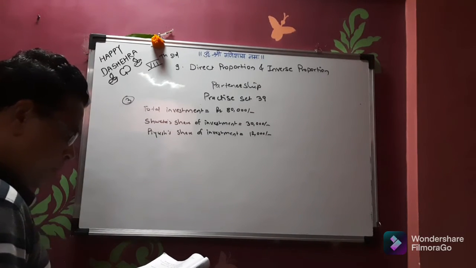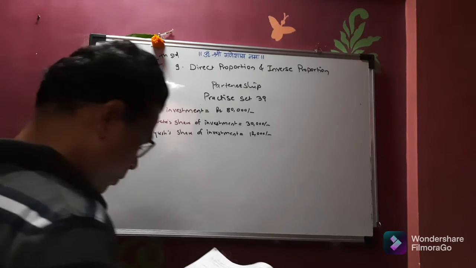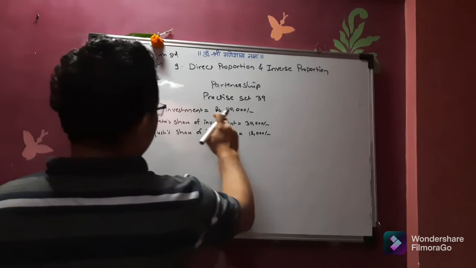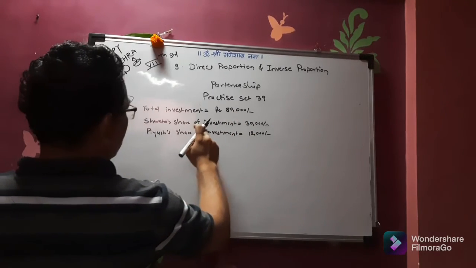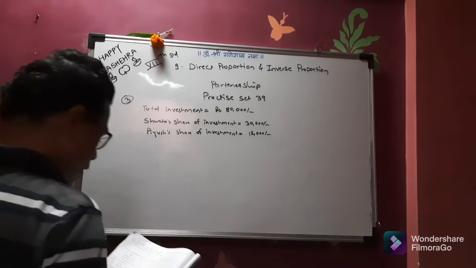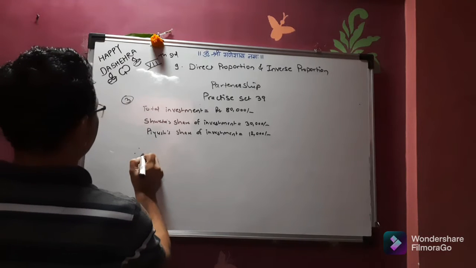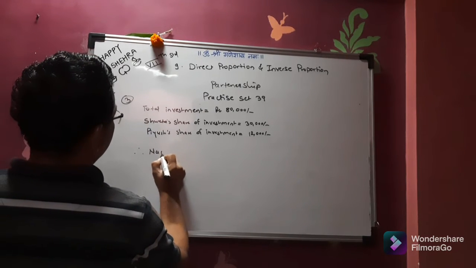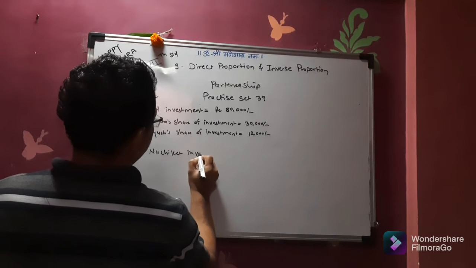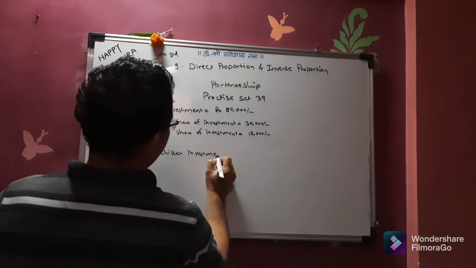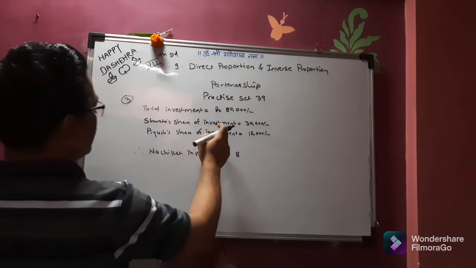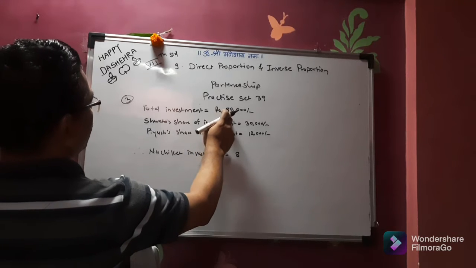Now what they have asked, what was Nachiket's investment and what was his share of the profit. Now what was Nachiket's investment? We know total investment is rupees 80,000. Shweta's share of investment is 30,000 and Piyush's share of investment is 12,000. Now you have to calculate Nachiket's investment. So Nachiket investment is equal to, say, we have to deduct both of these investments from this total investment.